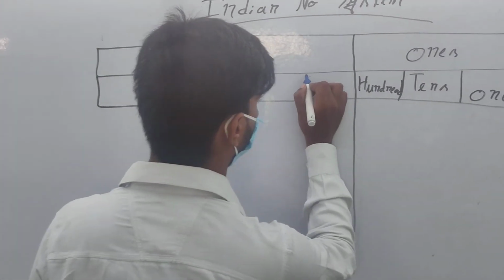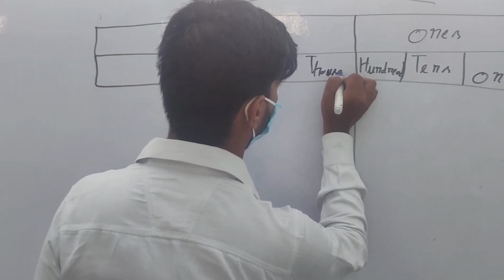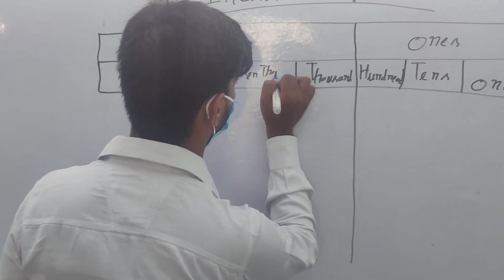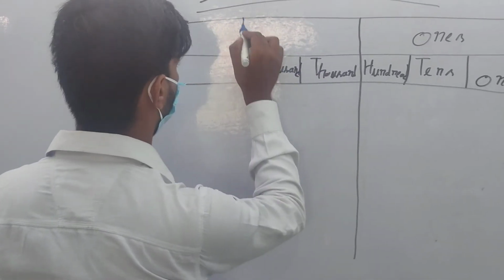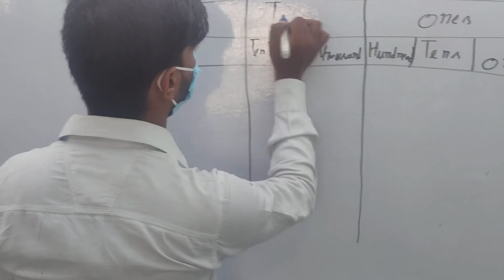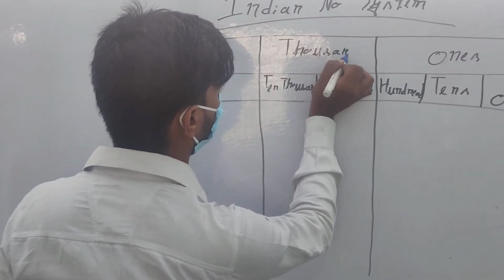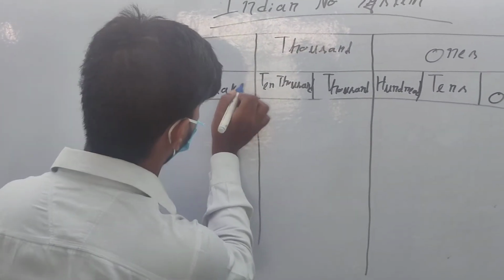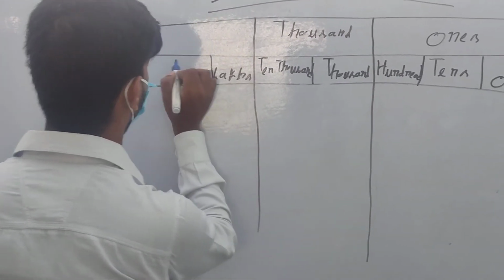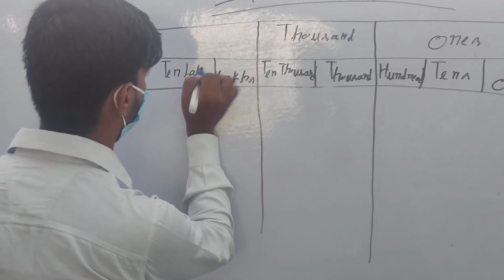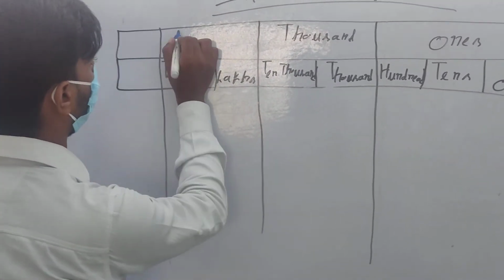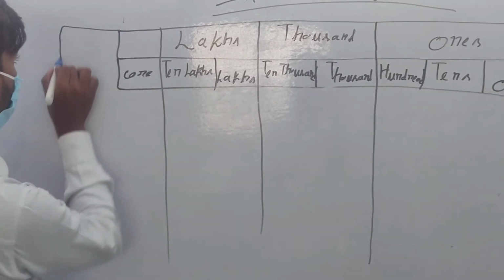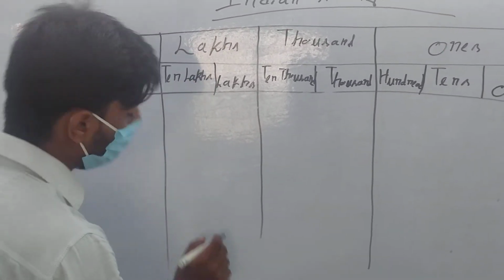Now 1000, 10,000, lakh, 10 lakh. This is called lakh. Crore, and 10 crore.